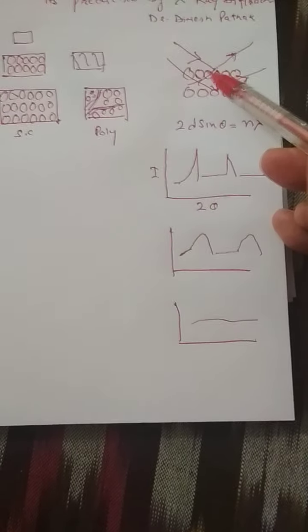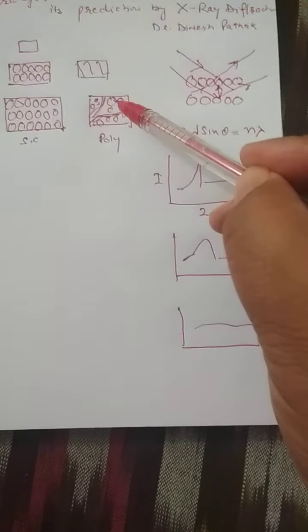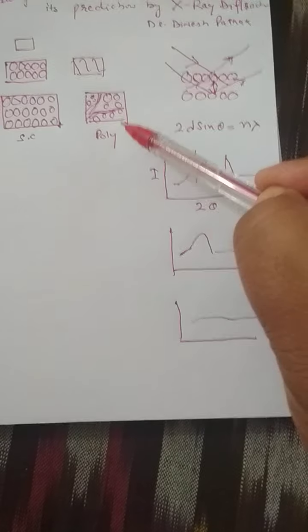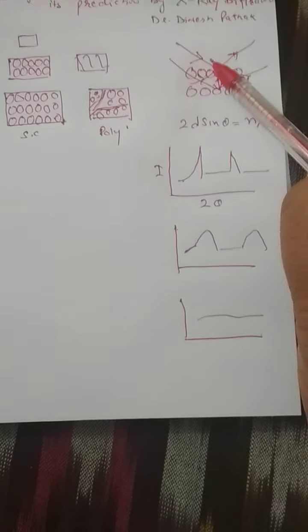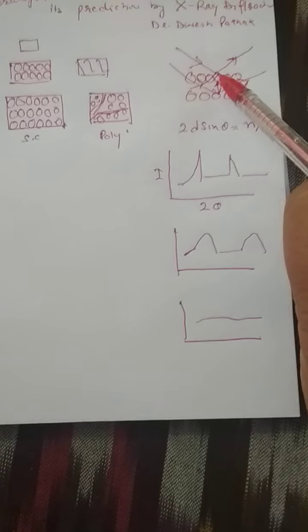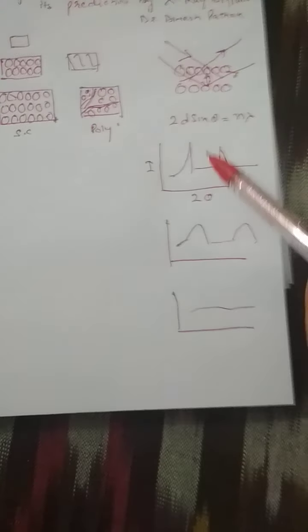Obviously, if there is some arrangement, either in a single crystalline or polycrystalline way, there will be some planes, and the X-rays will get diffracted from the planes and make a pattern between 2 theta and intensity.